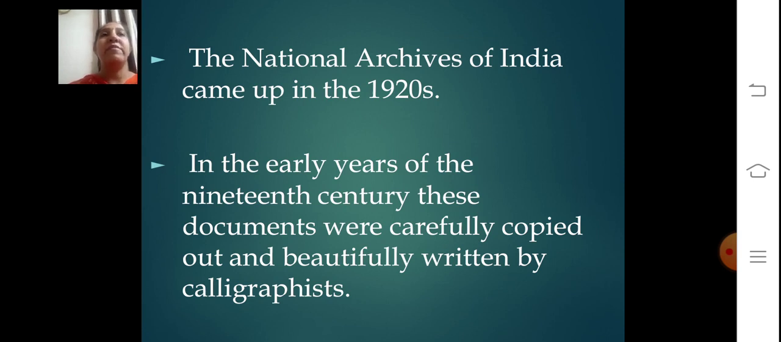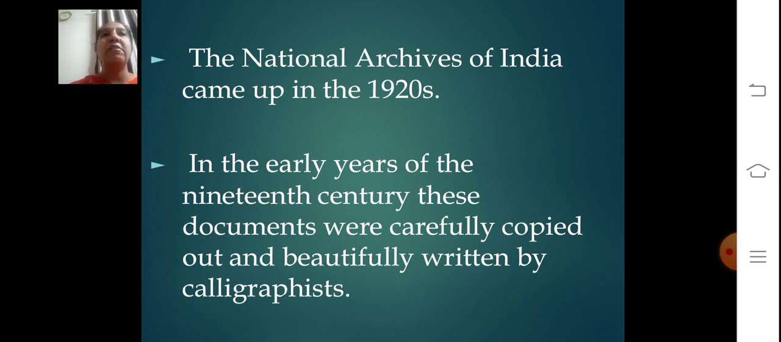Now, the letters and memos that moved from one branch of the administration to another in the early years of the 19th century can still be read in the archives. Even in the future, if anybody wants to refer to documents related to any of the issues for administration purposes, the documents are preserved in the archives. You can also study the notes and the reports the district officials prepared, or the instructions and directives that were sent by officials at the top of the provincial administration. The National Archives of India came up in the 1920s.